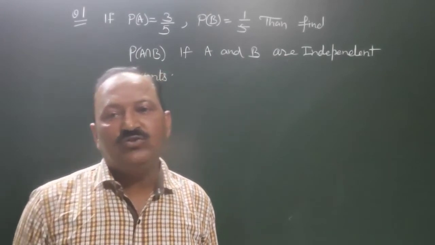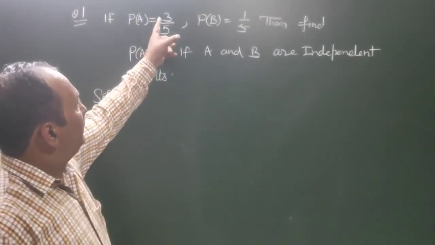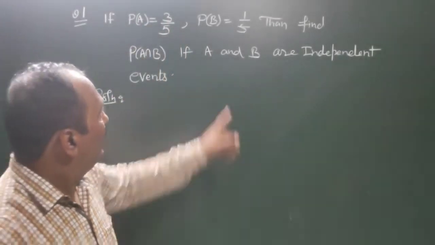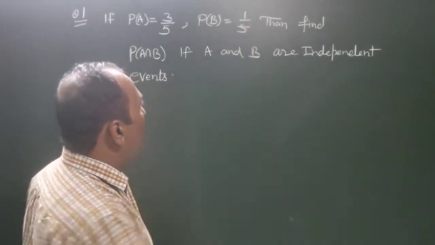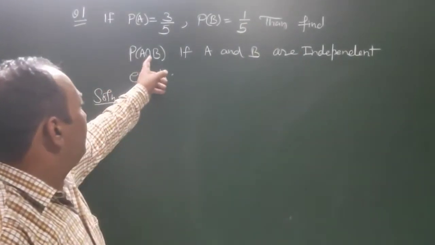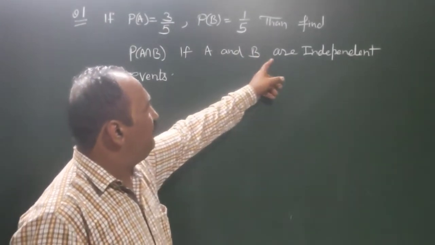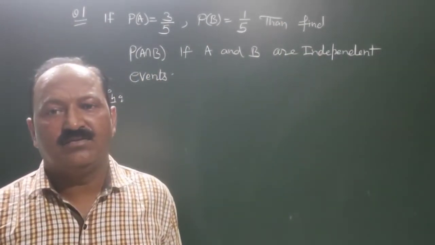Exercise 13.2, question number 1. If P of A is equal to 3 upon 5 and P of B is equal to 1 upon 5, then find P of A intersection B, if A and B are independent events.